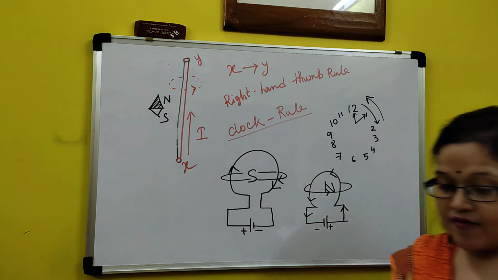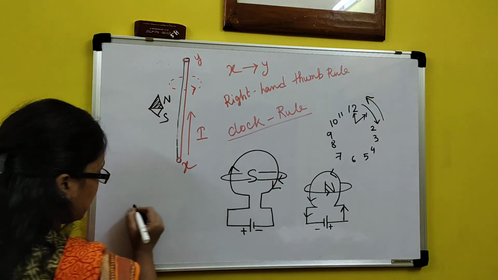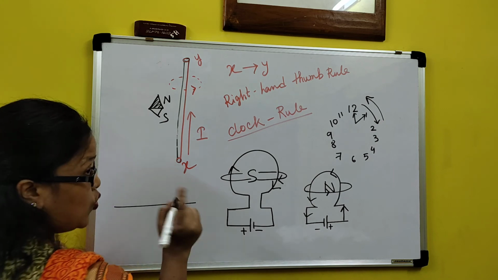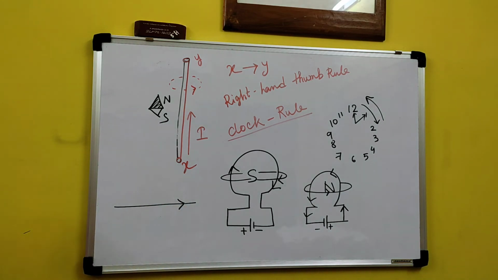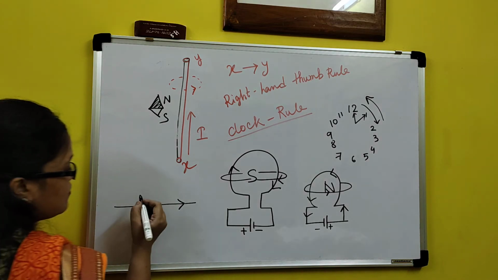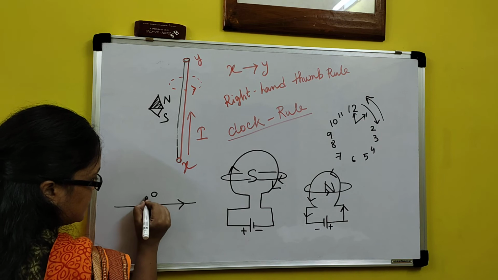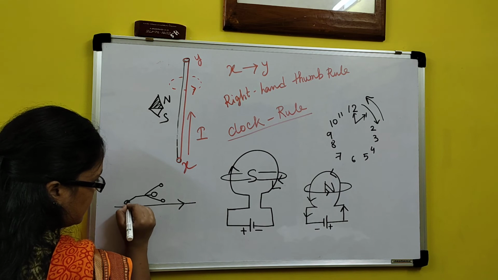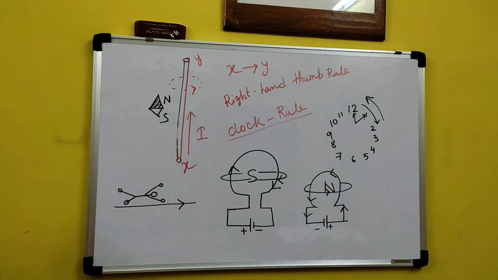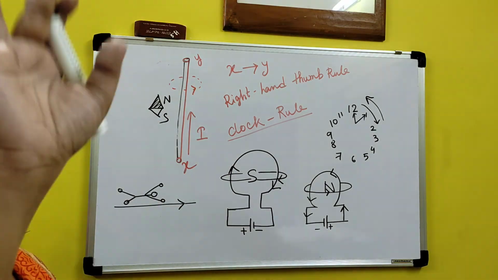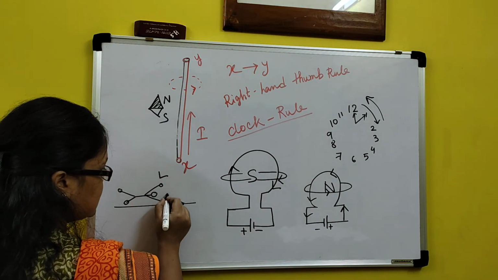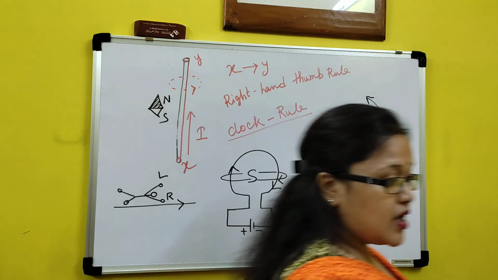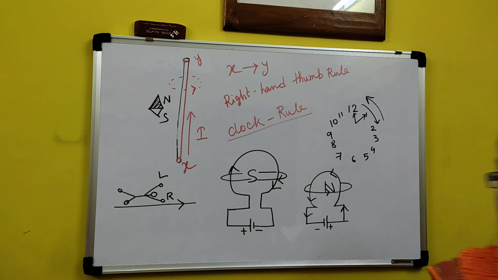So if I have a current carrying conductor, here I am showing. This is my current carrying conductor. Don't laugh because I am not a good painter. For me, this is my human being. So he is swimming like that. When he is swimming, what is happening? When we are swimming, this is our left hand, this is our right hand. Clear? What is happening if the compass is previously parallel?